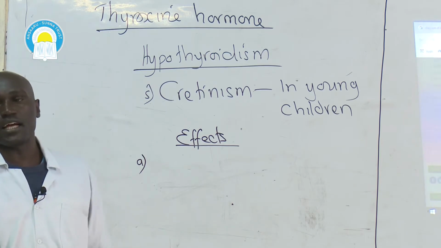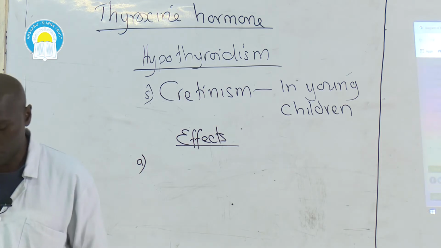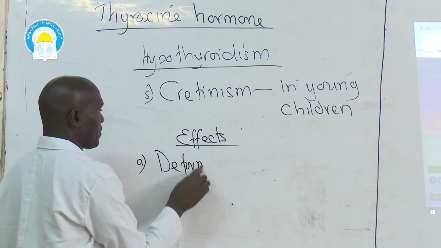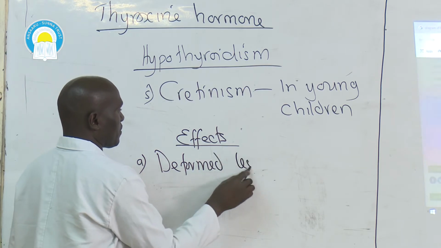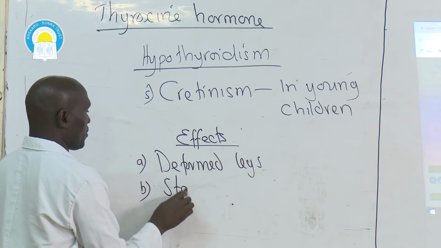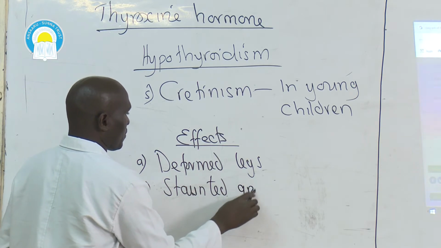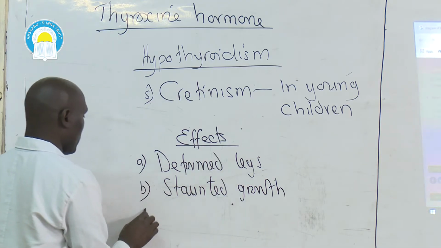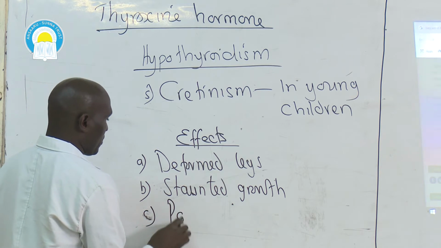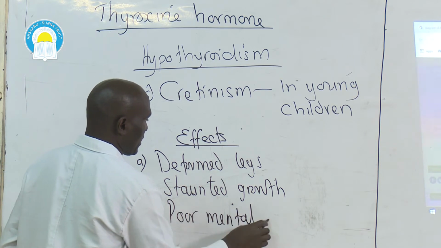Cretinism in young children can lead to several conditions, some of which are deformed legs, stunted growth, third one, poor mental development.